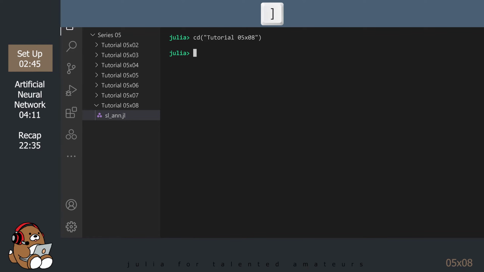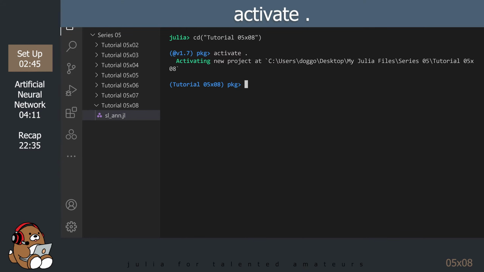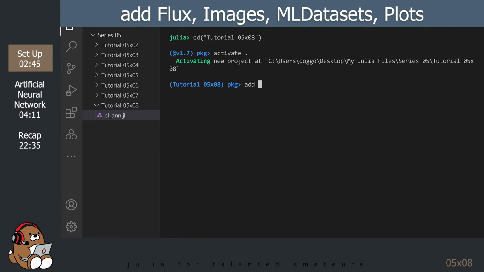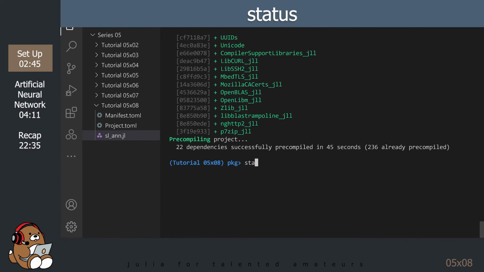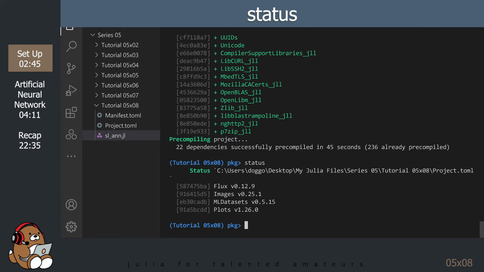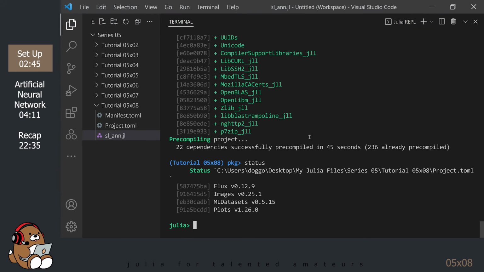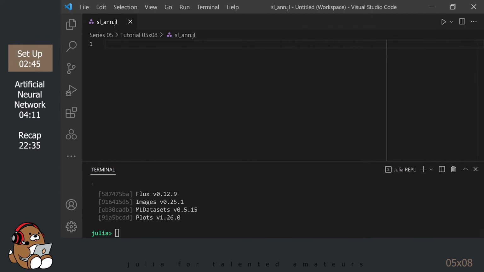Enter the package REPL by hitting the closing square bracket. Activate your tutorial directory. Add the following packages: Flux, Images, MLDatasets, and Plots. Type in status to confirm the version numbers. Exit the package REPL by hitting backspace. Minimize the REPL panel. Okay, let's get started.